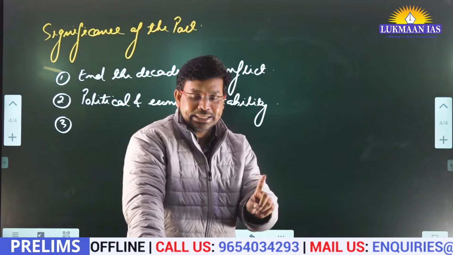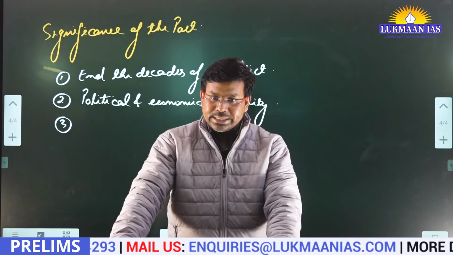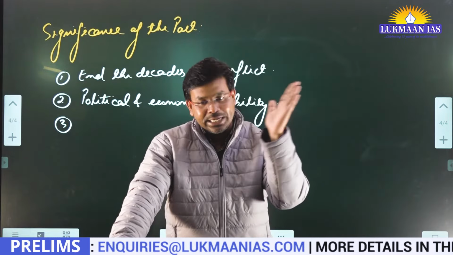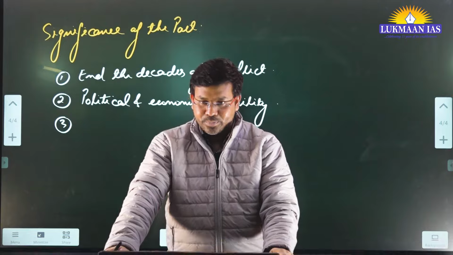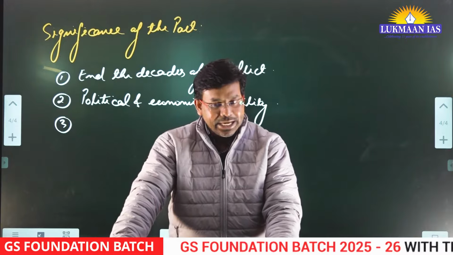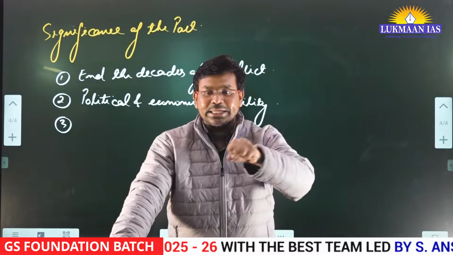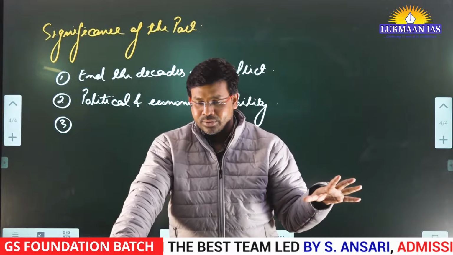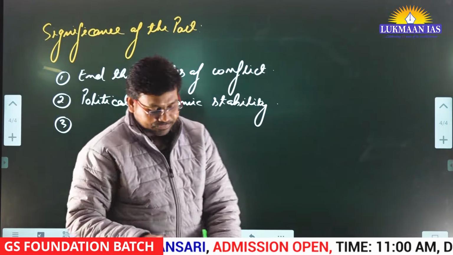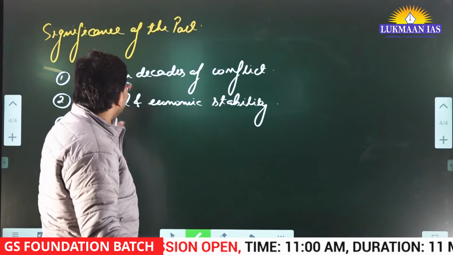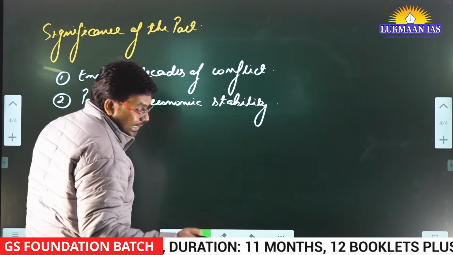And it is not the case that they only kidnap people from the minority sections. They kidnap indigenous Assamese people also. The owners of the tea estates have been kidnapped by the ULFA section. So basically they target the rich individuals, so that they can keep running their operations. So political and economic stability will come, and it's going to address the identity concerns.